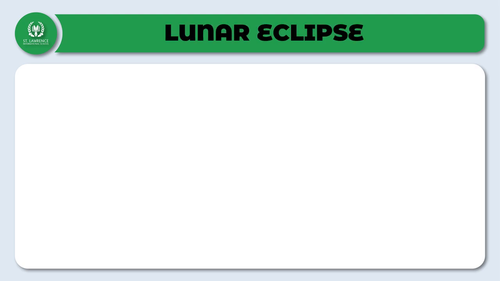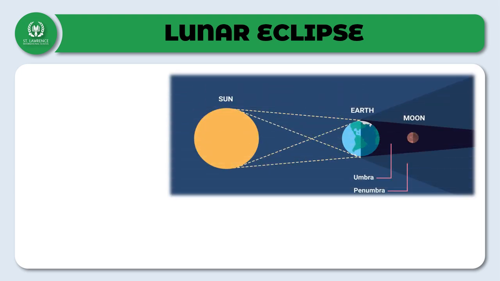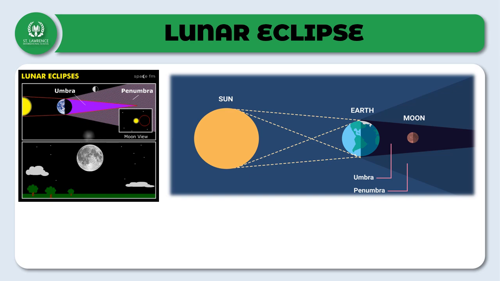The second one is the lunar eclipse. Children, lunar eclipse happens when the earth moves in between the sun and the moon, casting its shadow on the moon. During a lunar eclipse, the earth's shadow falls on the moon and it can turn a reddish color due to the earth's atmosphere. Even in lunar eclipse, it can be total, partial or penumbral depending on how much of the earth's shadow covers the moon.